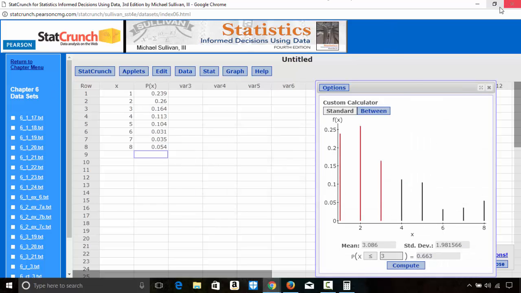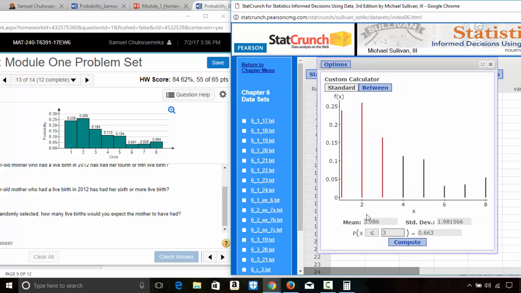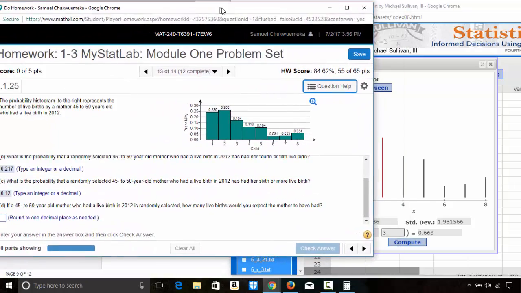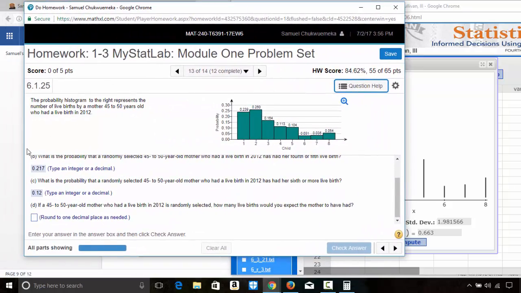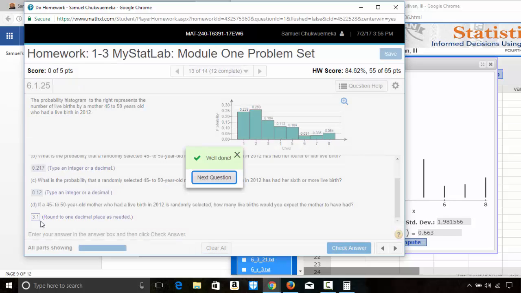This is what I have here, that the mean is 3.086. So round to one decimal place will be 3.1. So I come here, I write 3.1. Okay, that's it.